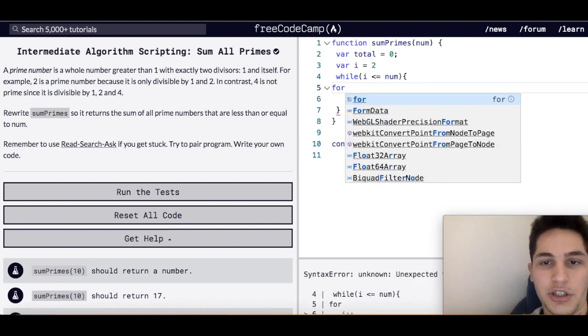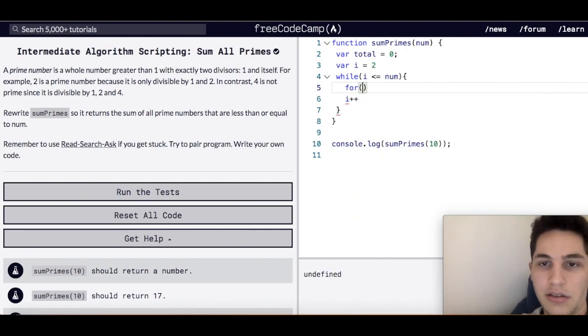So we're going to have a for loop to check if it's prime.